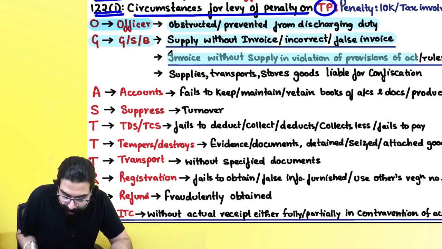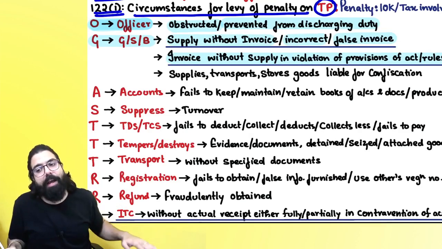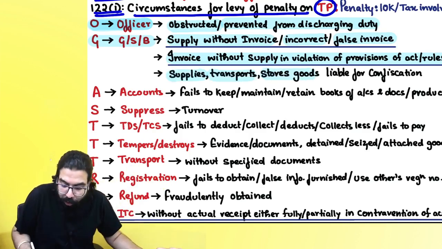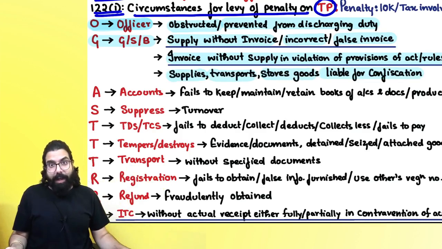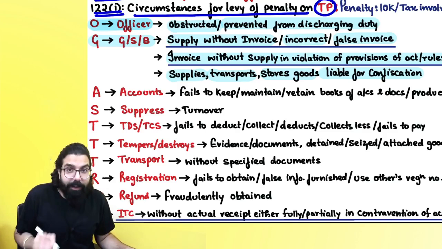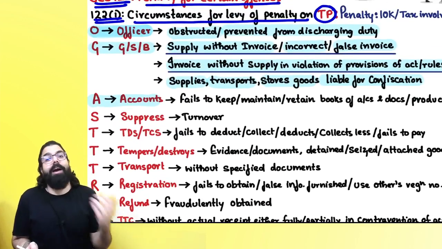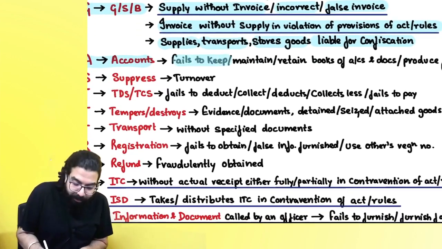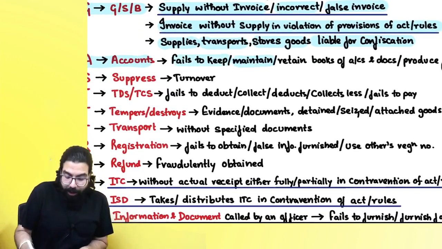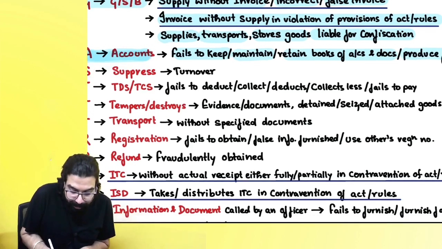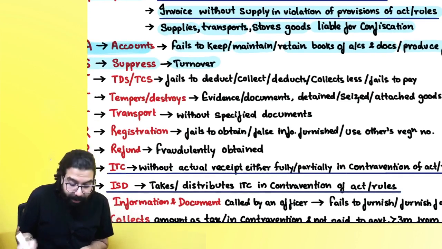Invoice without supply, in violation of the rules or Act, means I am giving a bogus invoice. Supplies, transports, or stores goods which are liable to confiscation, meaning I am storing goods on which tax is not paid. Then penalty will be levied on you. Accounts related, the A of GASTRIC: fails to maintain accounts, retain the books of account for 36 months. Produce fake accounts, and in that scenario you will be liable to penalty.